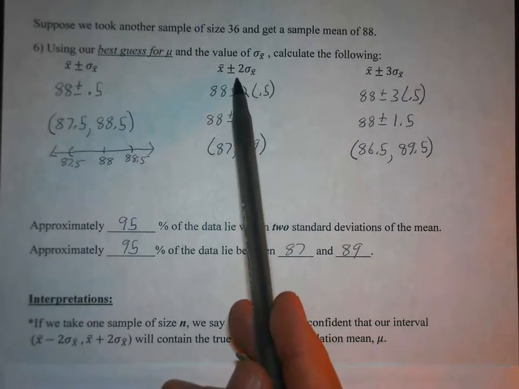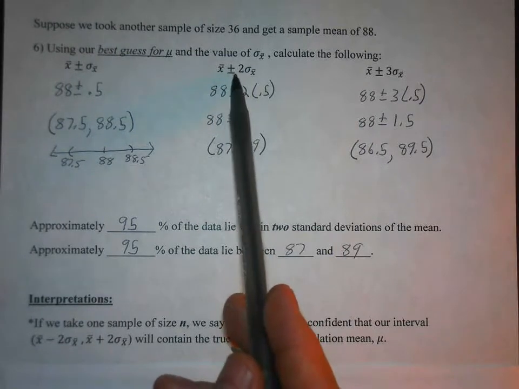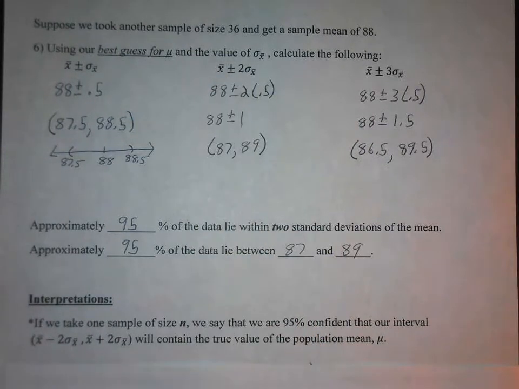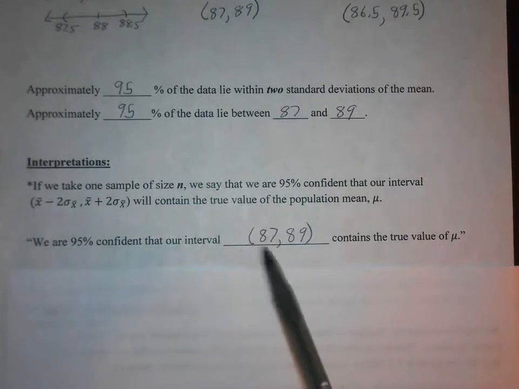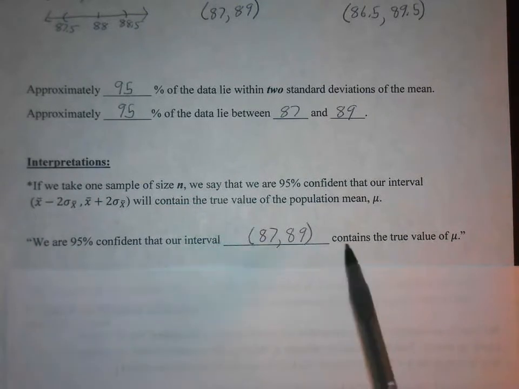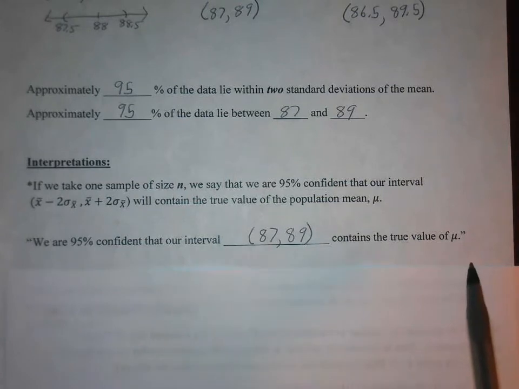Okay, so I know it looks confusing with all the symbols, but that's all that we did right here. We are 95% confident that our interval will contain the true value of the population mean mu. So we are 95% confident that our interval, 87 to 89, contains the true value of mu.